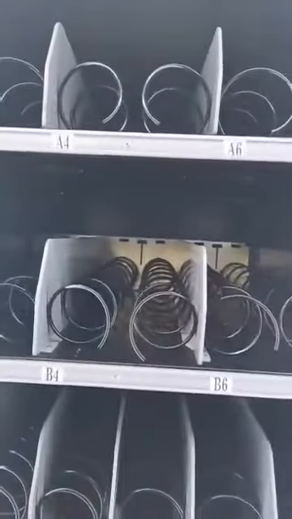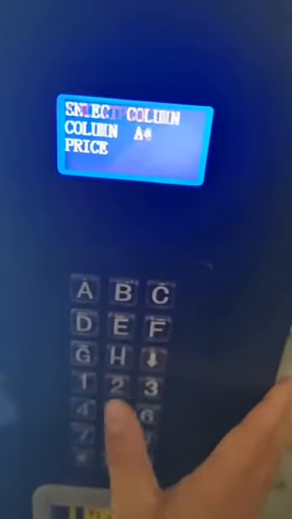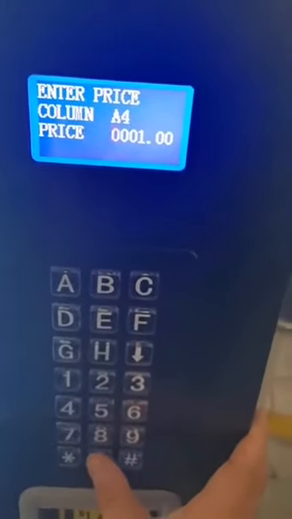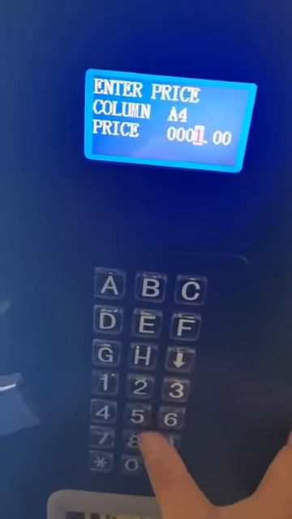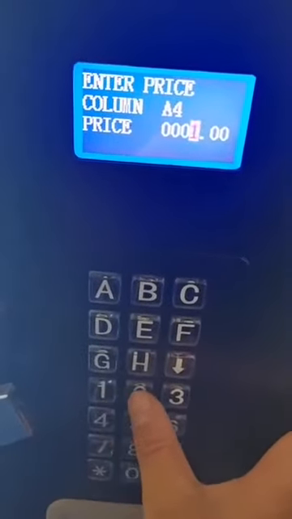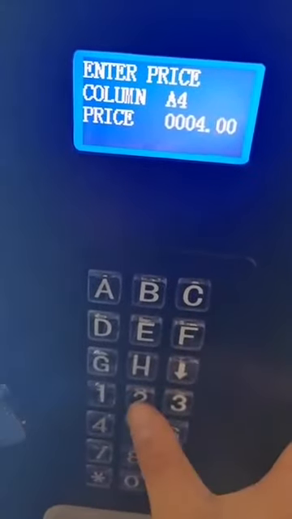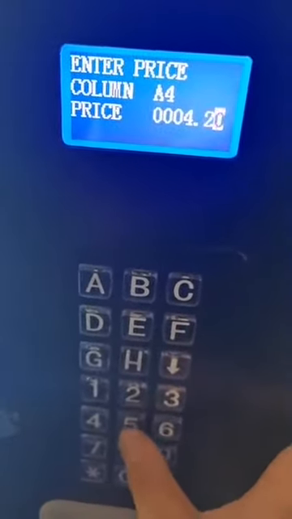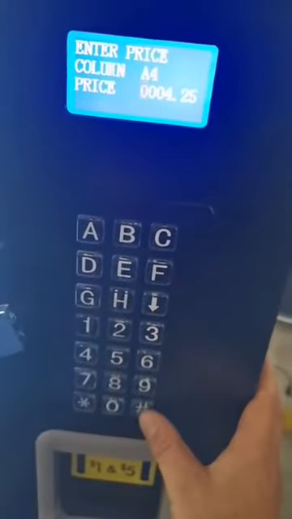Next is A4. Set up the price you want. Maybe 4, for example, 4.25, like this, and press this button to confirm.